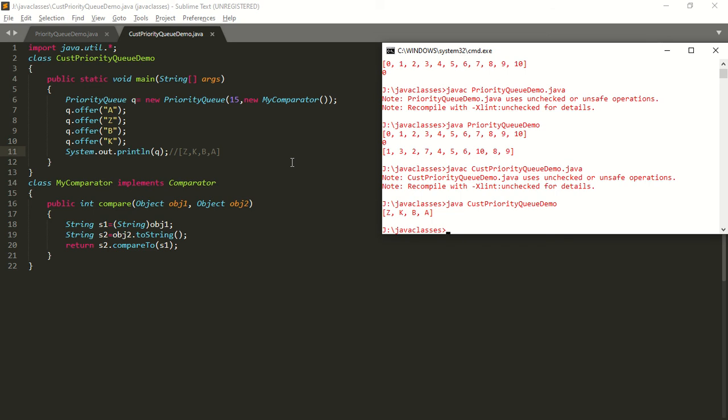So when should we go for a customized priority queue? If we want our own customized sorting order, then we should go for a customized priority queue. So this is all about priority queue.